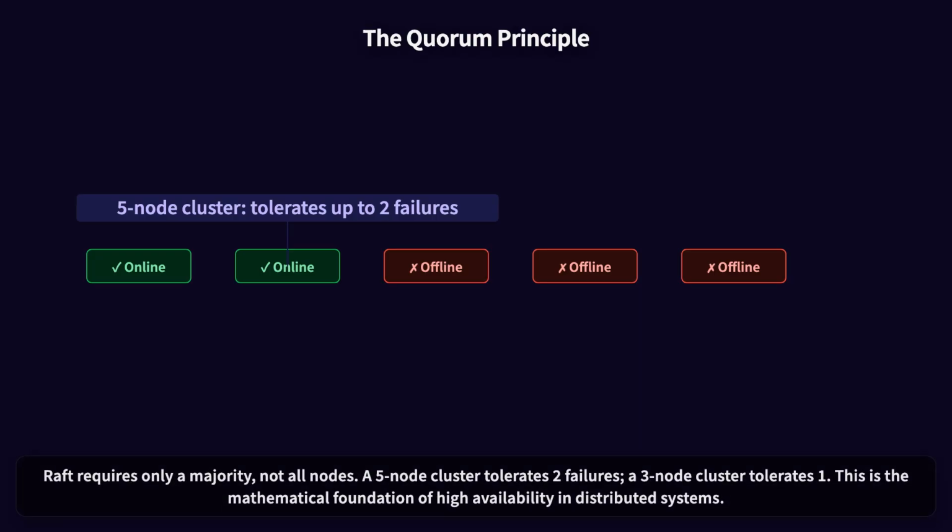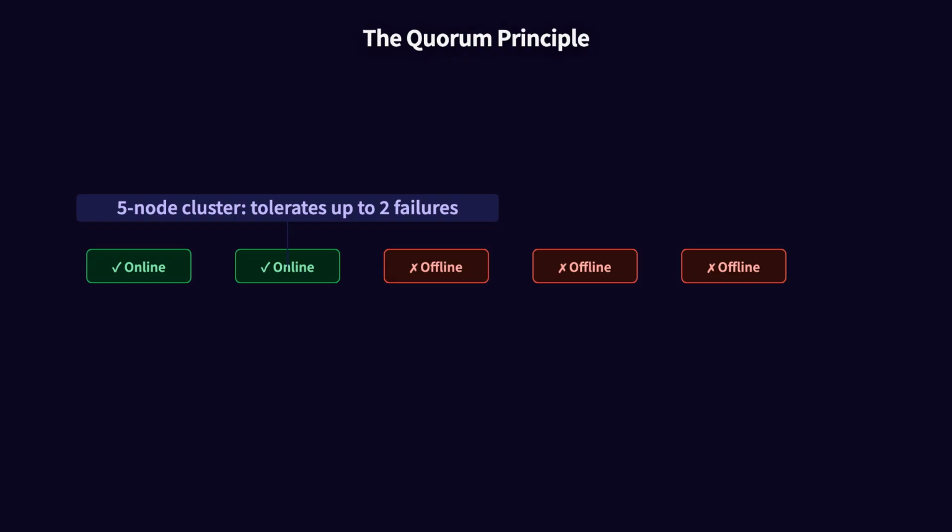Raft requires only a majority, not all nodes. A 5-node cluster tolerates 2 failures. A 3-node cluster tolerates 1. This is the mathematical foundation of high availability in distributed systems.